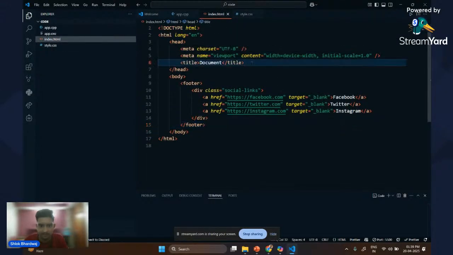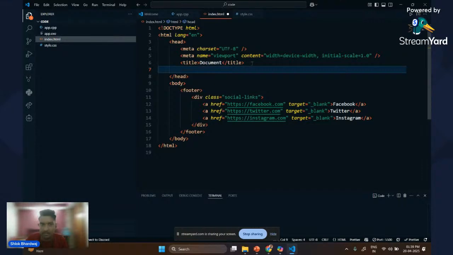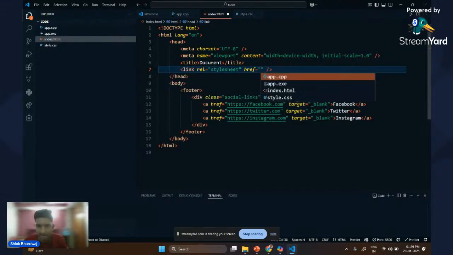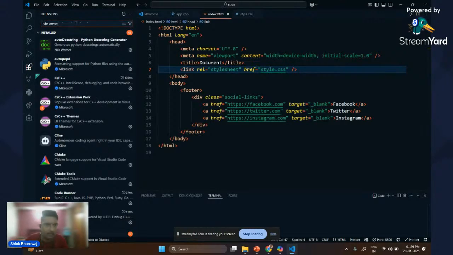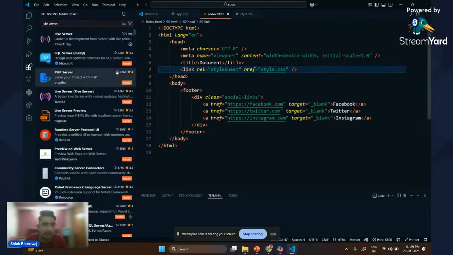And if we'll just link our CSS to our HTML with the link attribute style.css, and if you don't know, we have an extension called the live server which helps us to view the HTML documents directly.